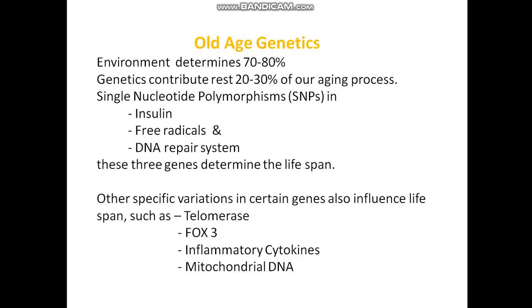Now we come to old age genetics. Why are we aging? The environment determines 70 to 80% of our aging process, and genetics contributes the rest, 20 to 30%. And what is the cause? The cause is single nucleotide polymorphism seen in insulin, basically free radicals and the DNA repair system. And these three